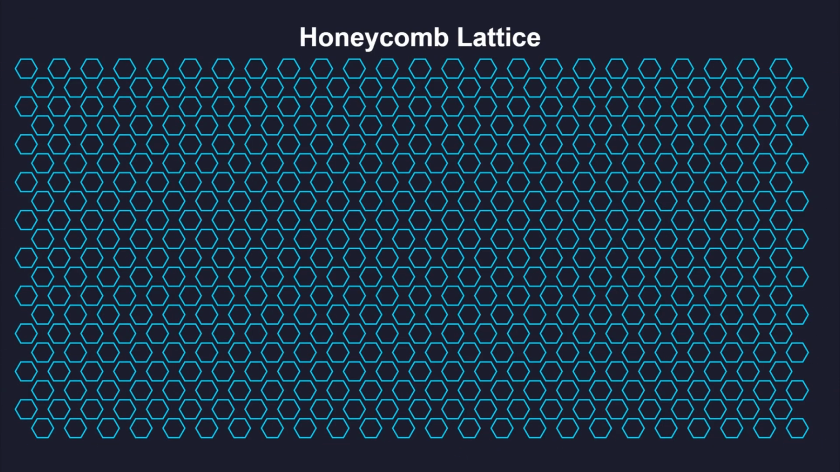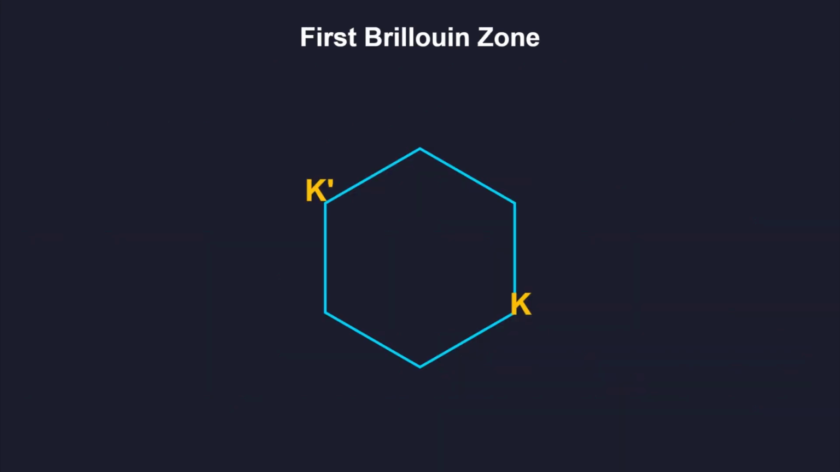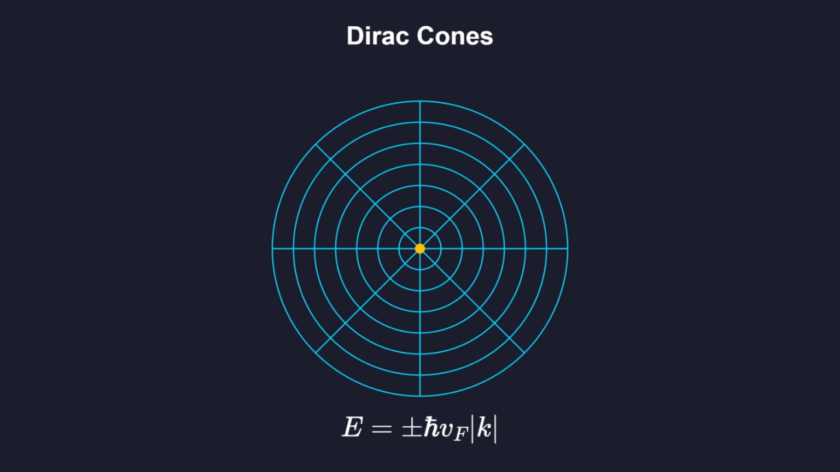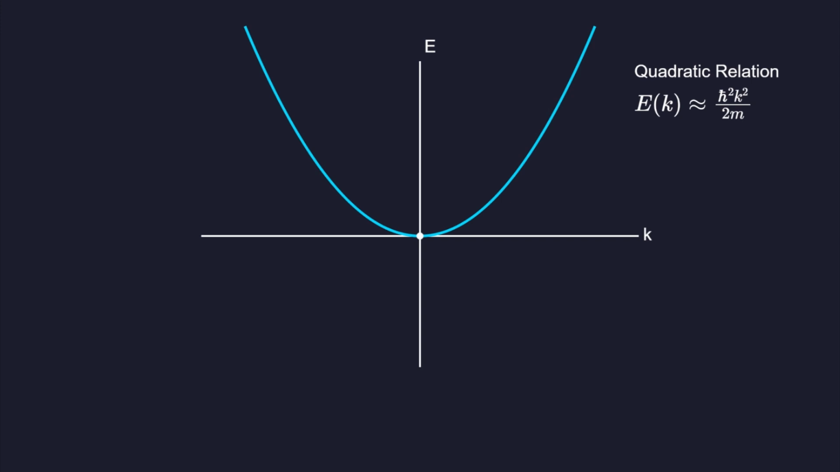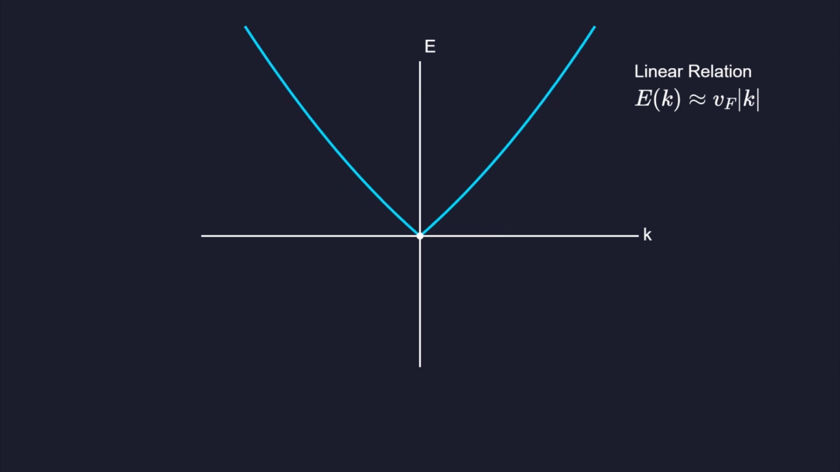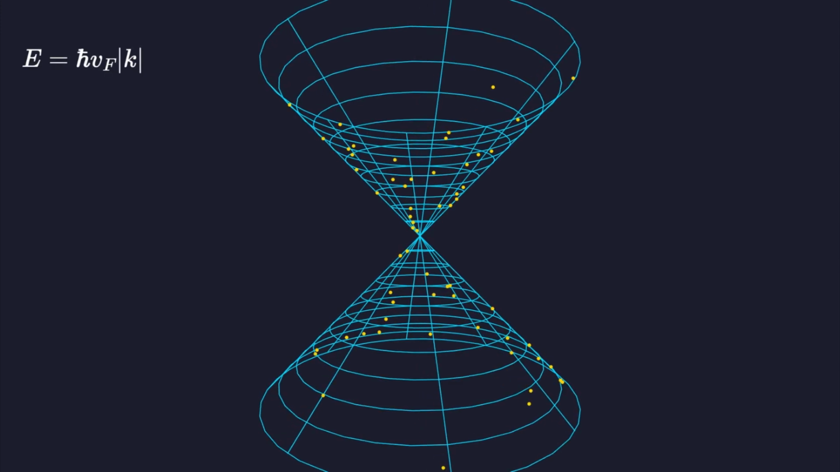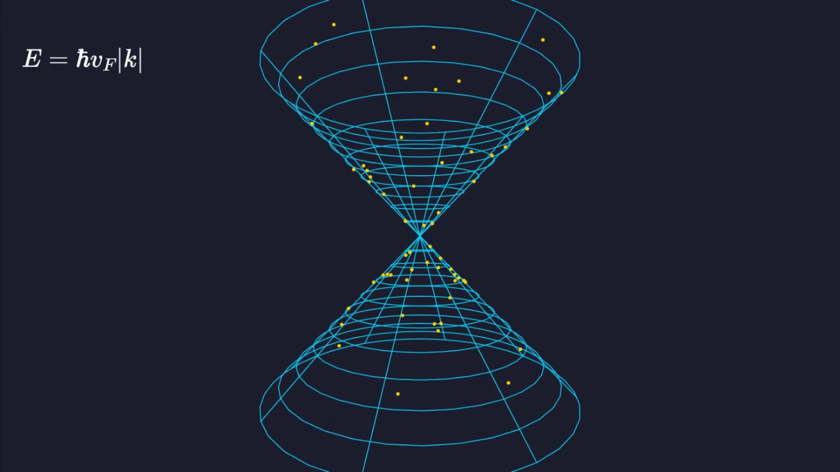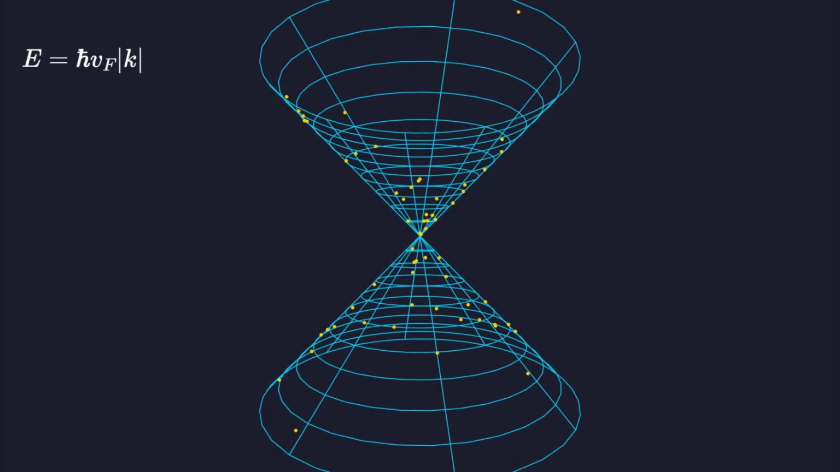The electronic band structure of graphene is unique because the conduction and valence bands meet at single points. These are known as Dirac points, located at the corners of the first Brillouin zone. Near these points, the energy-momentum relationship is linear rather than quadratic. This mirrors the physics of massless particles, causing electrons to behave like photons with a fixed effective speed. These charge carriers are described as massless Dirac fermions.